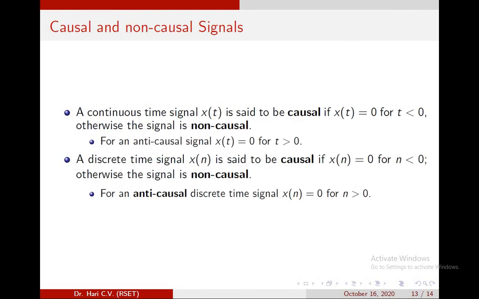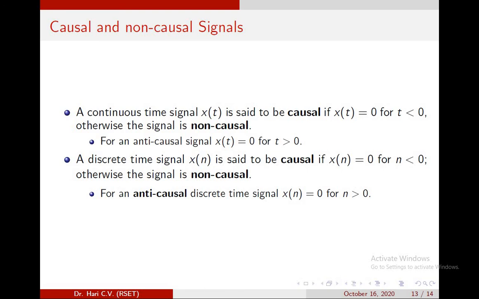The causal and non-causal signals. A continuous time signal x of t is said to be causal if x of t is equal to 0 for t less than 0, otherwise the signal is non-causal. For an anti-causal signal, x of t is equal to 0 for t greater than 0.